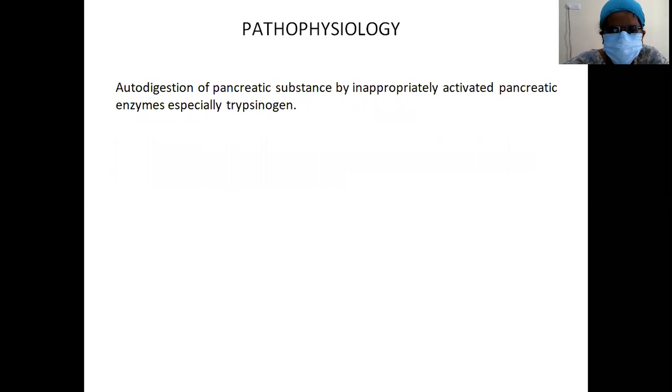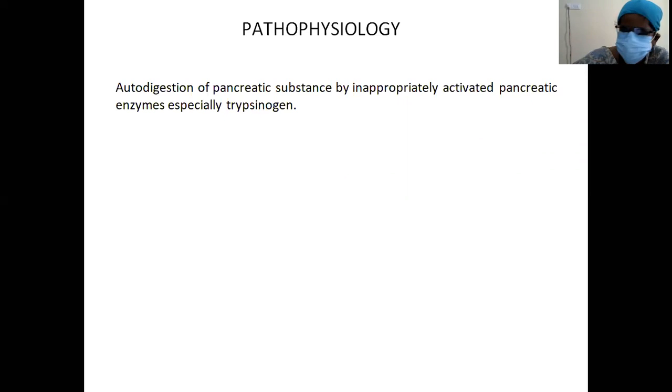Coming to the pathophysiology, what is the main cause for acute pancreatitis? Autodigestion is the primary cause for acute pancreatitis. Autodigestion of the pancreatic substance by inappropriately activated pancreatic enzymes, especially trypsinogen. Of all these, the initial primary one is trypsinogen, which will be activated and converted to trypsin.